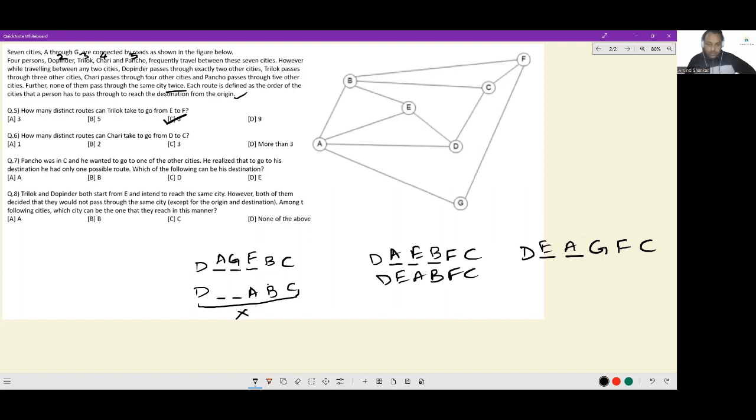And as soon as we hit upon this, maybe there are more cases, although I'm sure there aren't. I have exhaustively checked. But can you now see how many distinct routes Chari can take to go from D to C? The last option was more than three. We have found more than three acceptable routes already. We have found four acceptable routes. And therefore, that is it. The work is done here. I don't have to check anymore. I will not be as unsure.